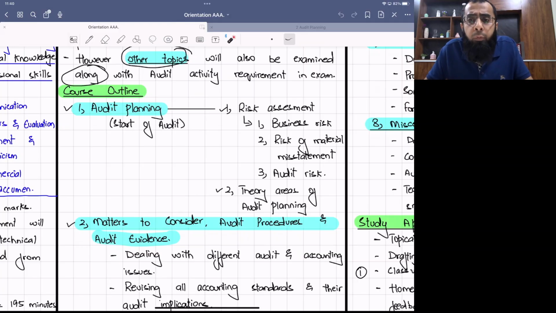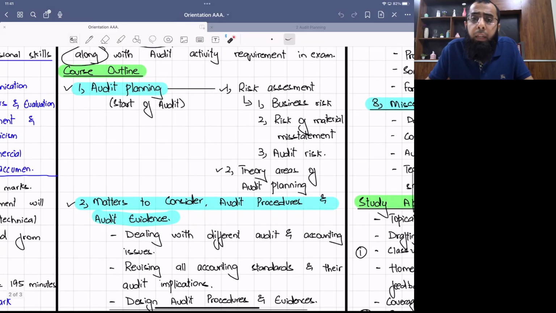The most important requirement of your exam, which will at least represent 20 to 25 marks, at least. Okay, so it will be a very important requirement, and we'll be starting discussion on it with this topic of business risk in our today's class. Then there will be theory areas of audit planning, like understanding the concept of materiality, audit strategy, audit program, understanding of the client's business and environment. So the theory areas, so that you understand the basic concept of the audit planning also.